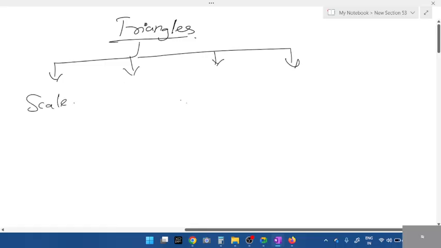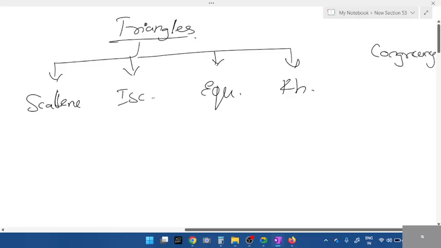Okay. When it comes to triangles, these are the topics you should know. What are the types of triangles we have? All of them respond. Scalene, isosceles, and this equilateral triangle. Now, for the first half an hour, only the properties. If you understand the properties, it is easy to solve. Along with this, you should know the congruency concept, not similarity, congruency. First, complete this, then start with congruence.